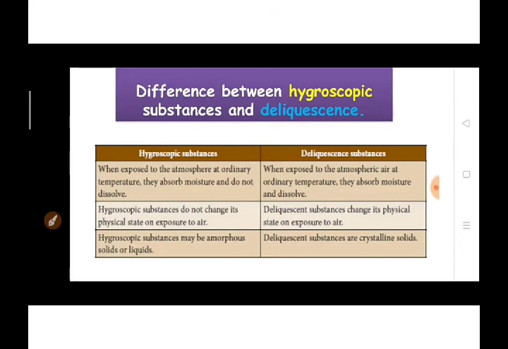The second difference is that a hygroscopic substance doesn't change its physical state. Whereas a deliquescent substance changes its physical state because it is dissolving, no? So solid is converted into liquid state. That will not happen for a hygroscopic substance. Generally, hygroscopic substances may be amorphous solids or liquids, whereas deliquescent substances are all crystalline solids.